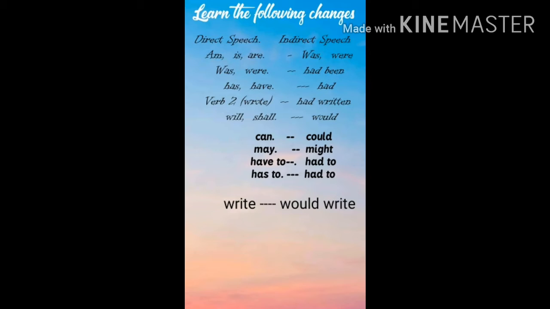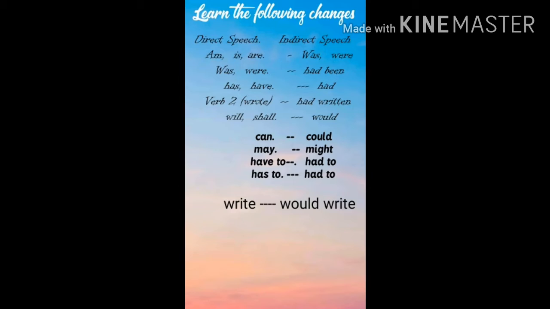What is the past of has and have? Had is the past form of has and have. Okay, so "has spoken," "has written" will be "had written." Okay, so another one: was and were. What is the past form of was and were? Was and were, its past form is "had been."